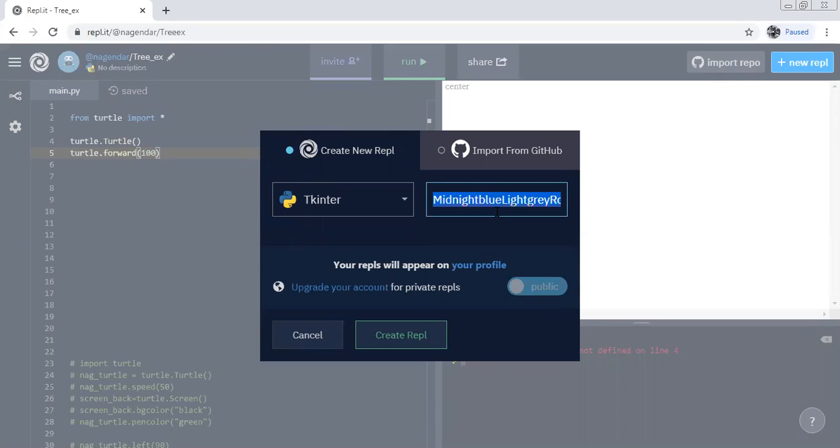Then here we just give a name, let's say login window. With that, just create a REPL.